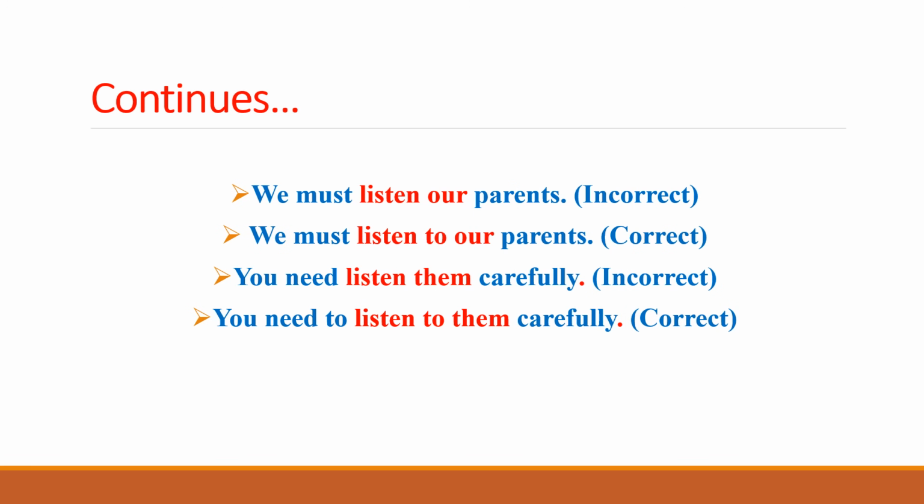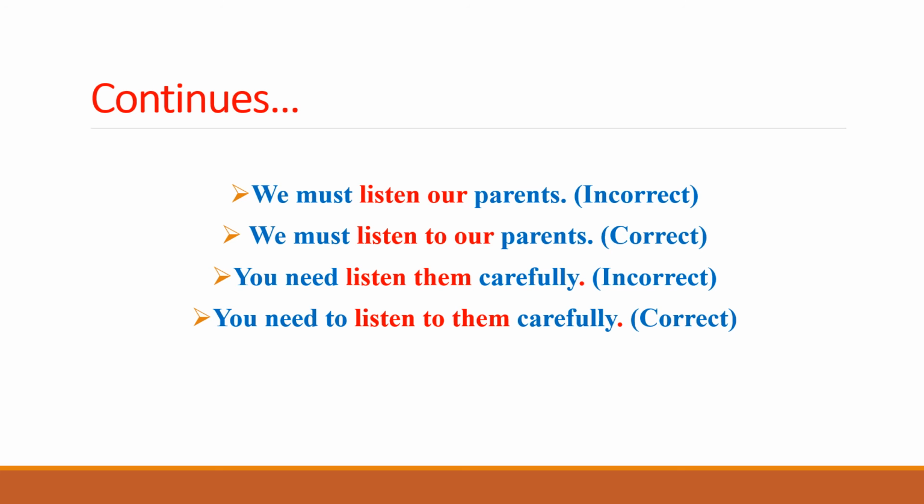Continuing with rule 40, the second example: "We must listen our parents." Listen is again not followed by to, whereas it should be. So to correct this sentence, "We must listen to our parents." This is the correct expression because listen has been followed by to. So this is the rule: listen to is the structure that needs to be used in English sentences.